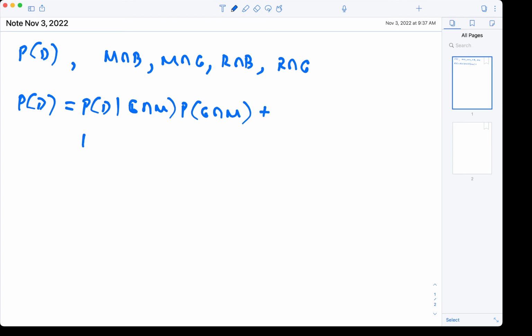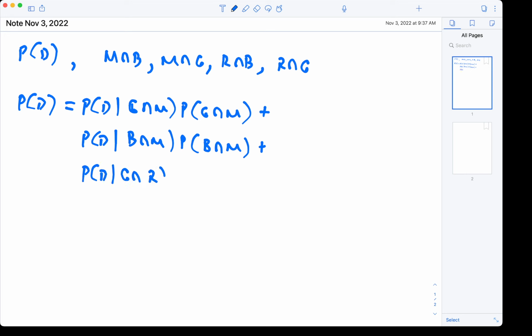Then we're going to take the probability of delay given bad weather and morning, times the probability of bad weather and morning, and add the probability of delay for good weather rest of the day, and delay for bad weather rest of the day.